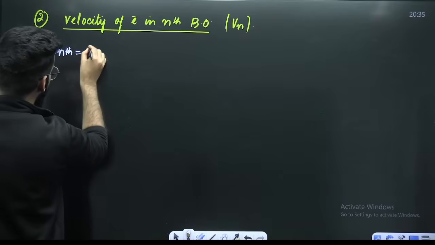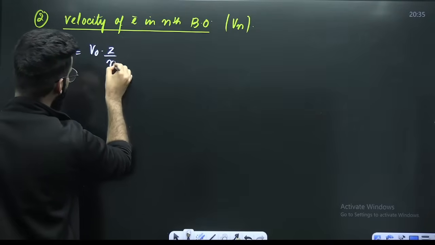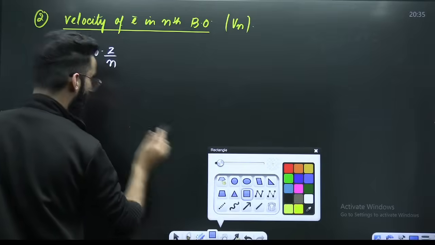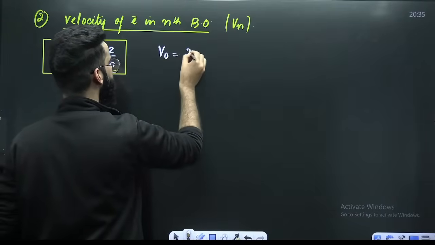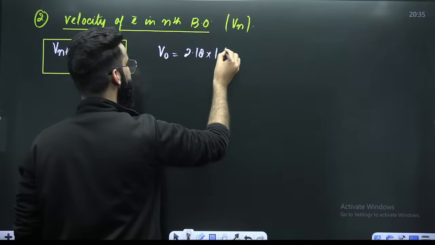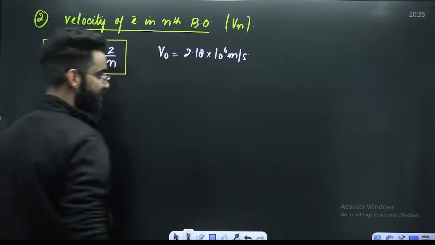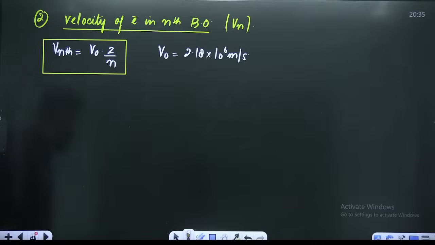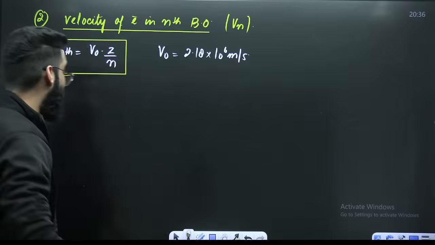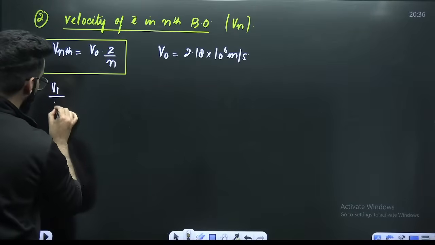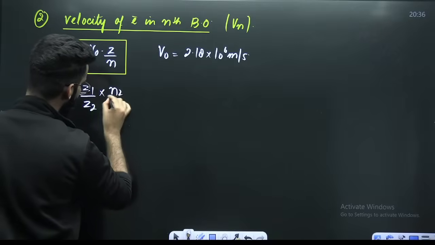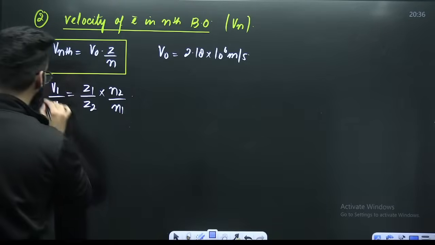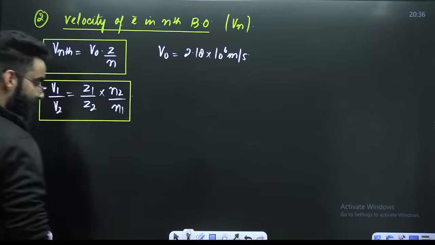Velocity of the electron in the nth Bohr's orbit is equal to V naught Z divided by n. Now you must be thinking what this V naught is. V naught is a constant whose value is 2.18 into 10 raised to power 6 meter per second. Remember directly. Whenever you need to compare the velocities of two electrons, V1 divided by V2 is equal to Z1 upon Z2 multiplied by n2 divided by n1, right?